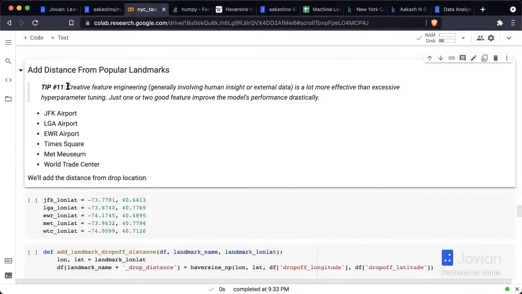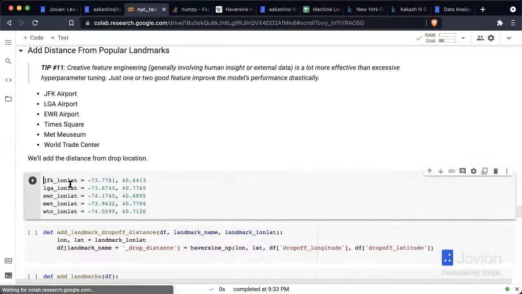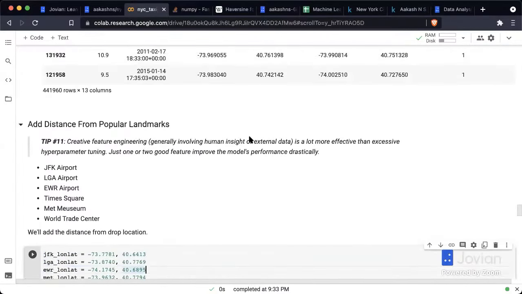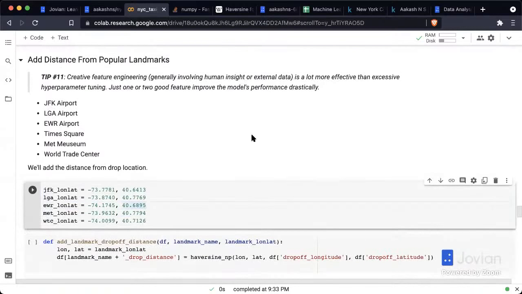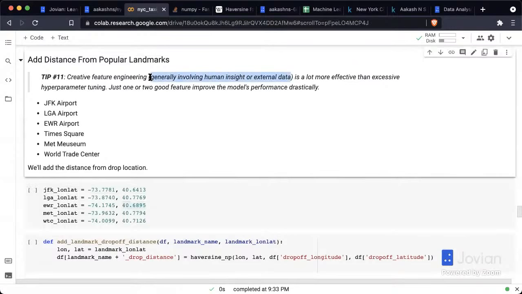And here's the next tip, that creative feature engineering, which generally involves some human insight, because no machine learning model, at least not the simple models that we are training, will be able to figure out that a certain location is very important by itself, but we can figure that out quite easily given the context we have. So involving human insight or involving external data. So here we have picked up the latitude and longitude values for JFK, LGA, etc. And this is what is called external data. Again, this data will never automatically become available to the machine learning model.